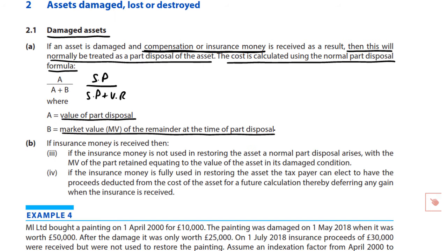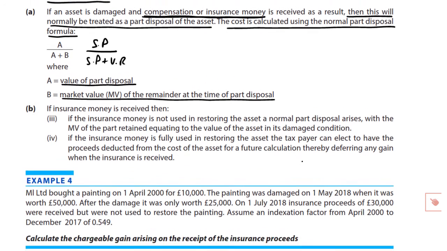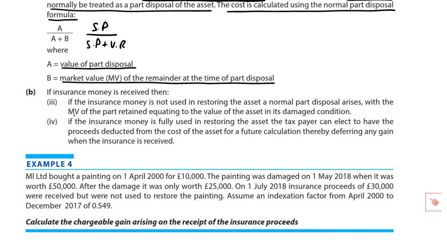So let's have a little look at the situation, therefore, where insurance money is received. Then, if the insurance money is not used in restoring the asset, a normal part disposal arises.